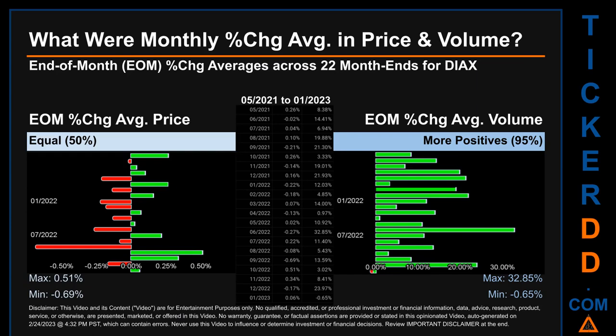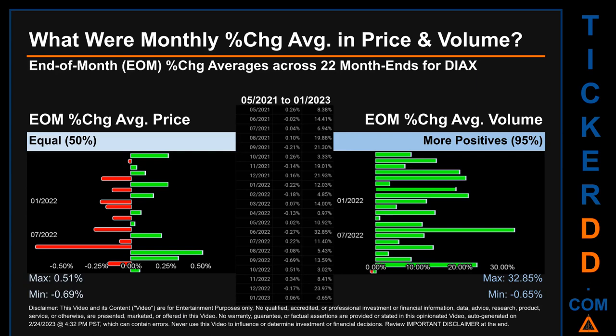What were end-of-month percentage change averages in price and volume for DIAX? The monthly average of percentage change in price and in volume were calculated for each of the 22 month ends. That calculation took daily percentage changes and averaged them for each given month. If a month end came out negative, then it means that the month summarily saw a negative change.